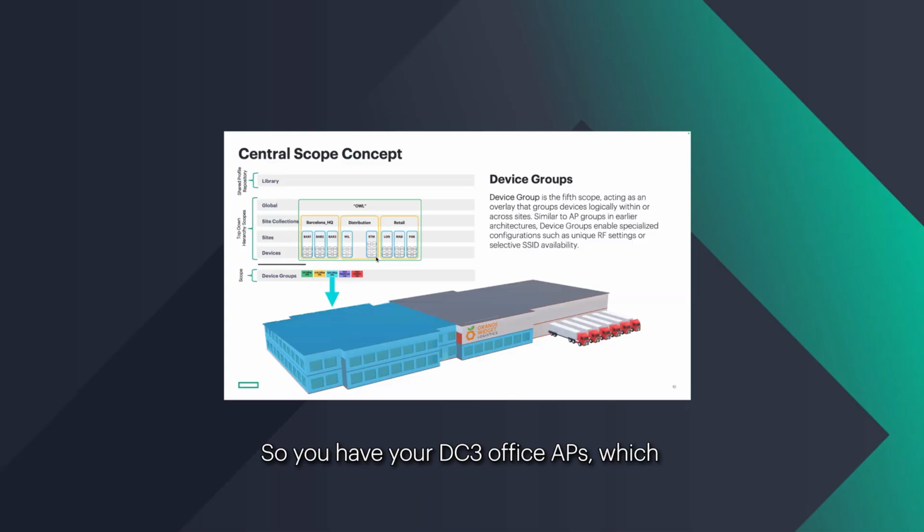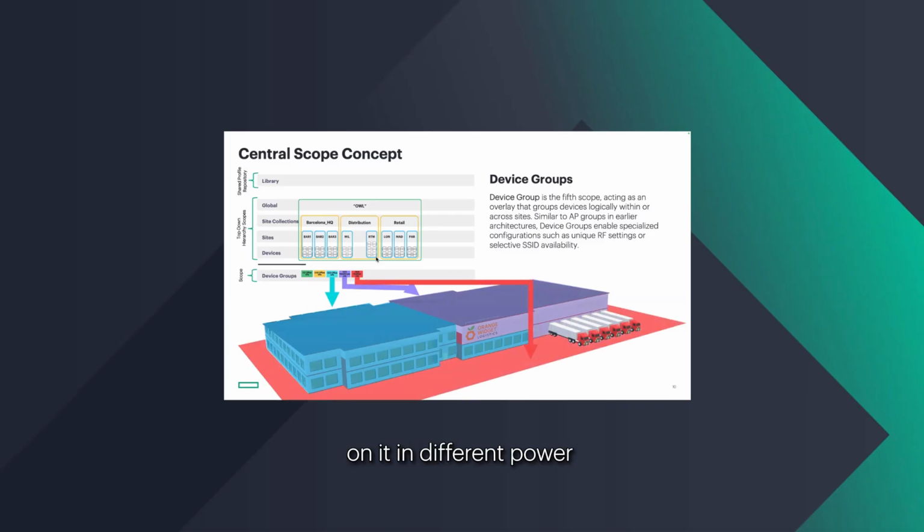So you have your DC3 office APs, which is the group that I created earlier. And then you have your DC3 warehouse APs that would have different SSIDs and different power settings as well, because you'd have a totally different RF design. And then outdoor, which would also have a different RF design, right? A lot more sparse. You wouldn't have it as high density as the office. So this is where you would have three different groups at a single site.